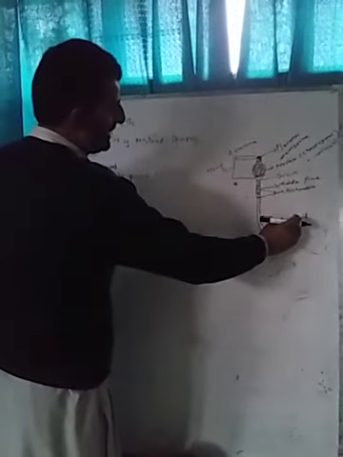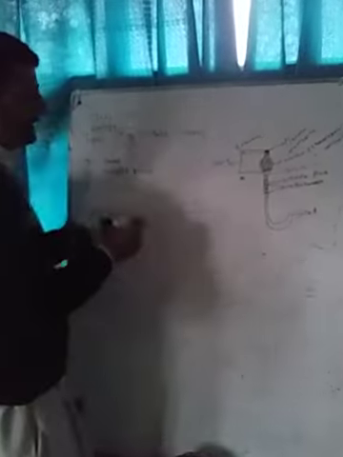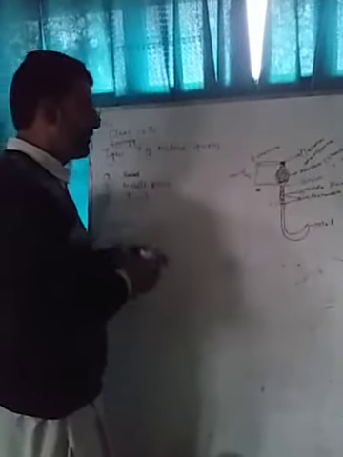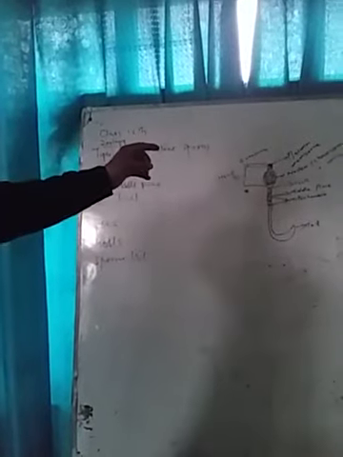And this tail, which is at the end of the sperm, provides a force for the locomotion of the sperm. This is the complete structure of a mature sperm.